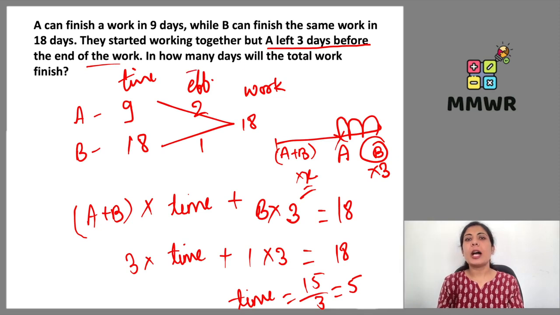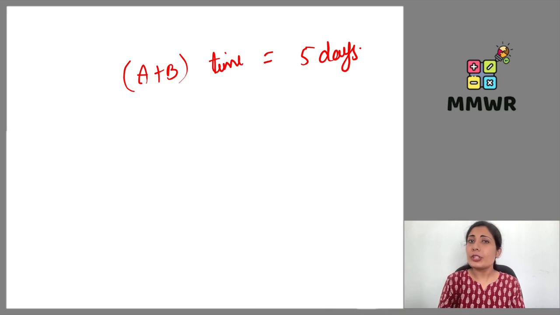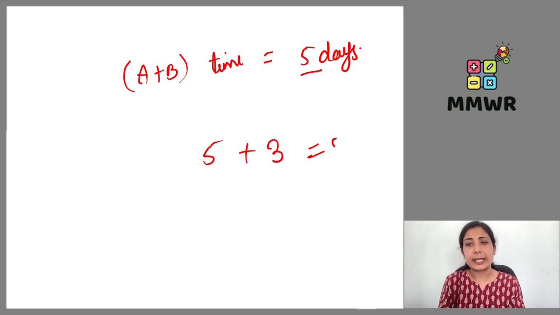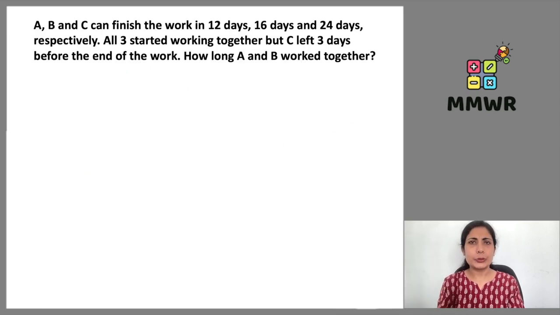Okay, so in how many days will the total work finish? It took how much time to finish the work? Initially 5 days, and then B worked for 3 days. Likewise, in 8 days the work gets over. Total work gets over in 8 days. Okay, let us move to the next example.